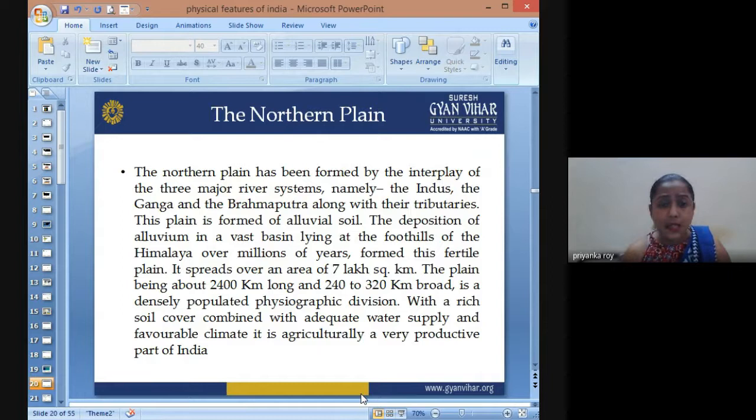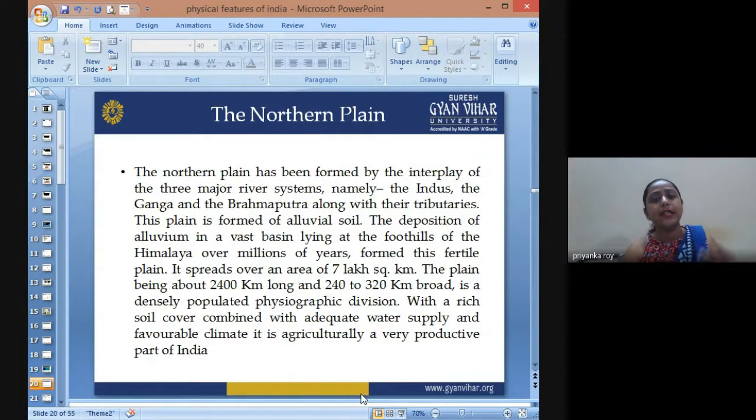It is a densely populated physiographic division with a rich soil cover combined with adequate water supply and a favorable climate. It is agriculturally a very productive part of India.